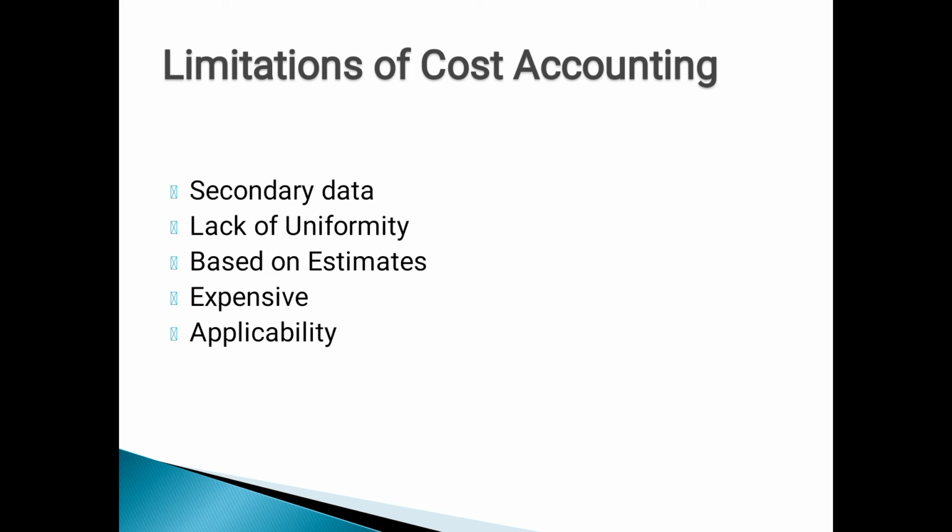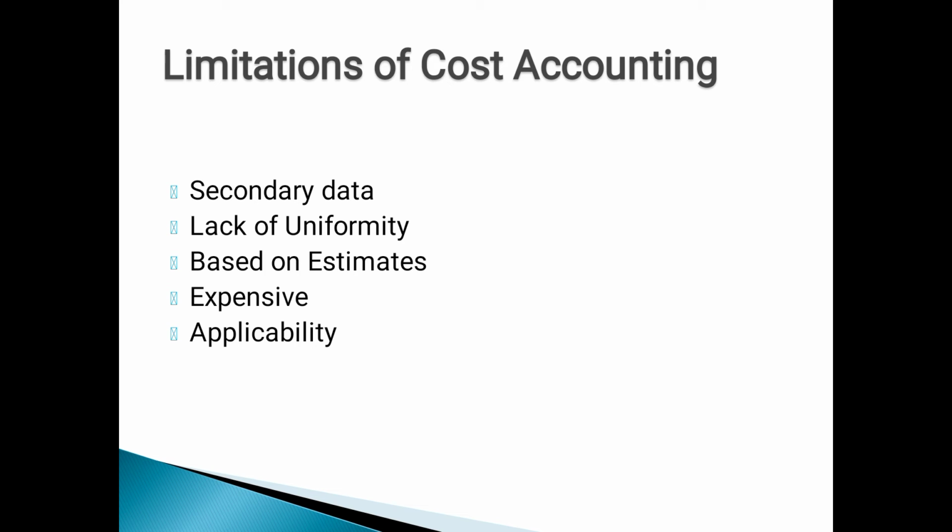Such limitations are given in that slide. The cost accounting system is purely based on secondary data only, because we always depend on financial records. So if there are any mistakes or malpractices or errors in that particular record, it reflects in the final outcome of cost accounting also.